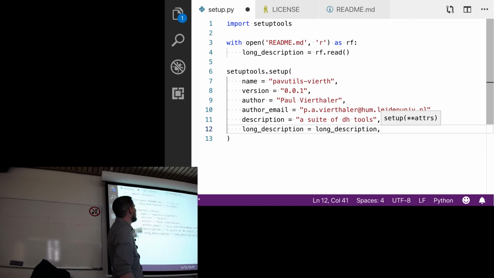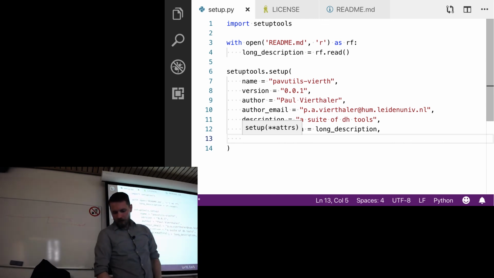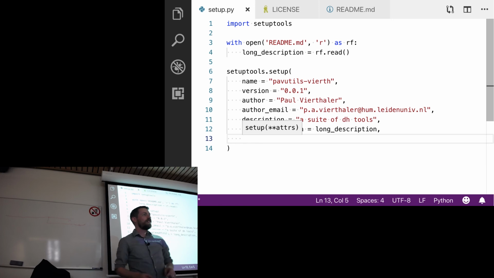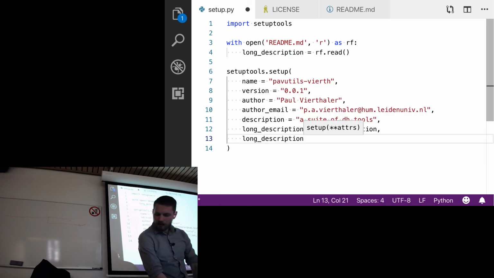That's just going to load in the README file, and this will generate a page on the pip repositories if you want it to. I would also like to tell it what kind of file that long description is. So I'll give it a long_description_content_type. And here I'm going to tell it that this is text/markdown.